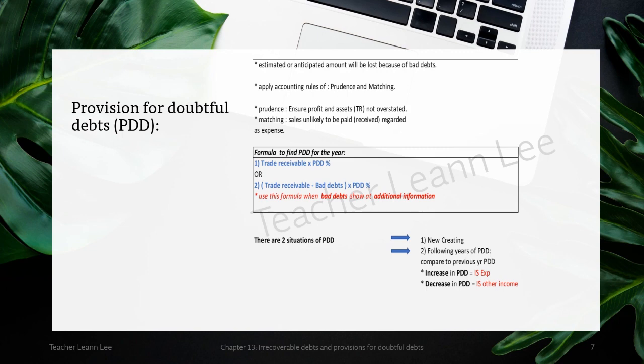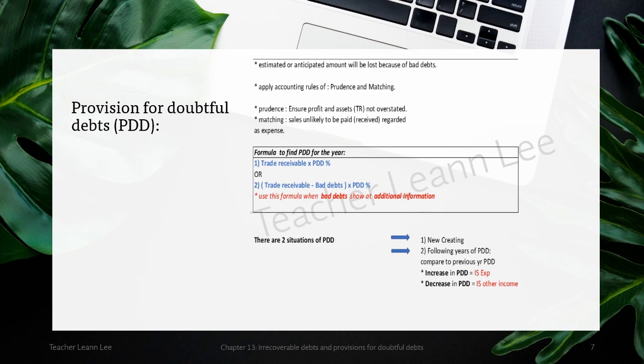It means that I estimated a certain percentage of possible bad debts, but it may not actually happen, it's possible. And then how do we know what is possible or not? They will have a credit control policy that looks at the trend of money received from their trade receivables. From there they can see the chart and who has the higher chances of not paying me, because after 3 months they still haven't paid me, after 6 months very slow payment. So from this I can estimate roughly 2% to 3%.